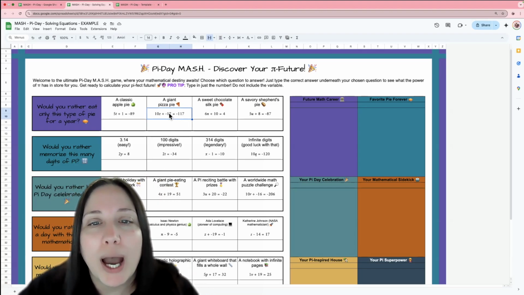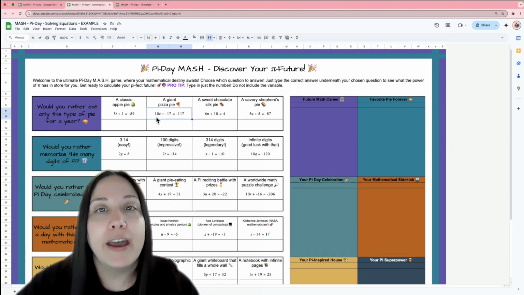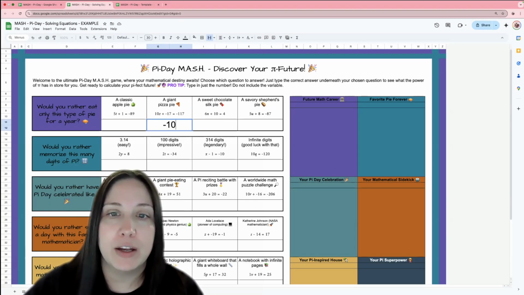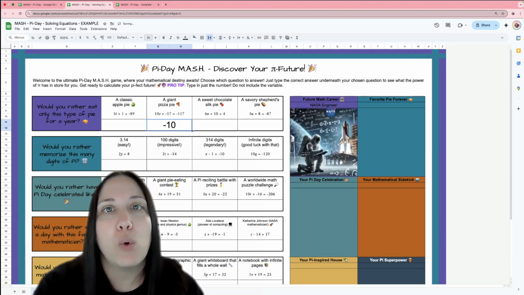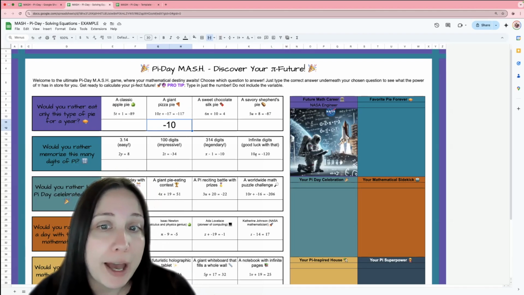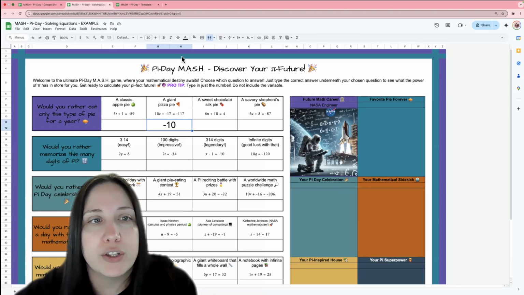We are going to add 17 to both sides, which gives us negative 100. And then we would divide by 10 from both sides, which means our answer would be negative 10. So they type in the answer to that question, and then they are given that future math career or the favorite pie forever or your Pi Day celebration and so on and so forth.